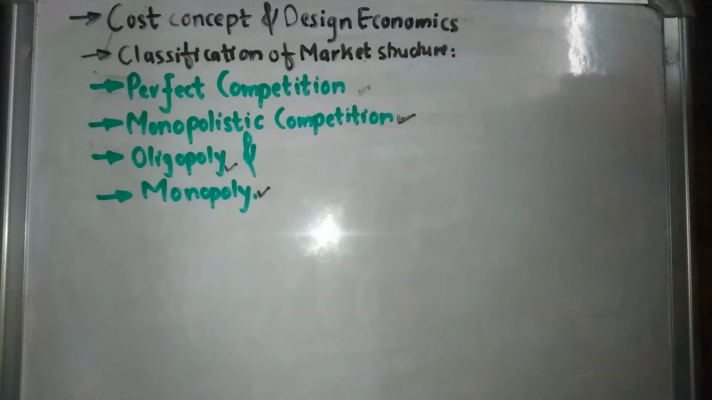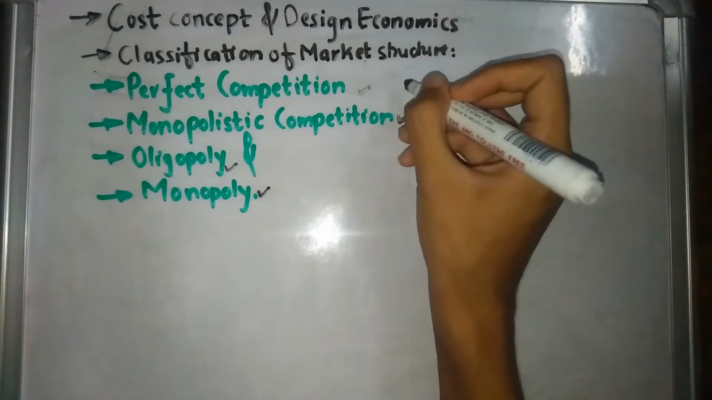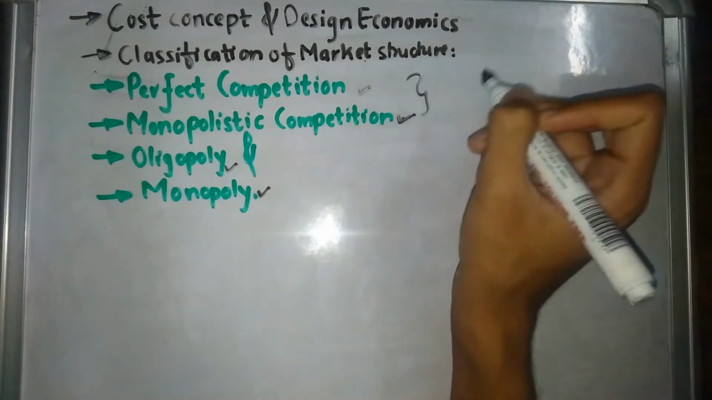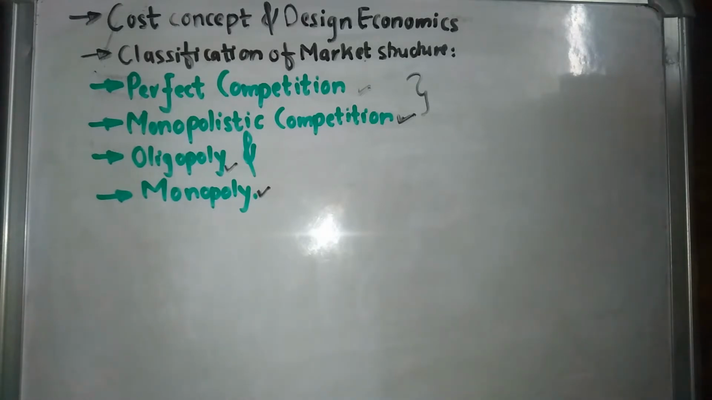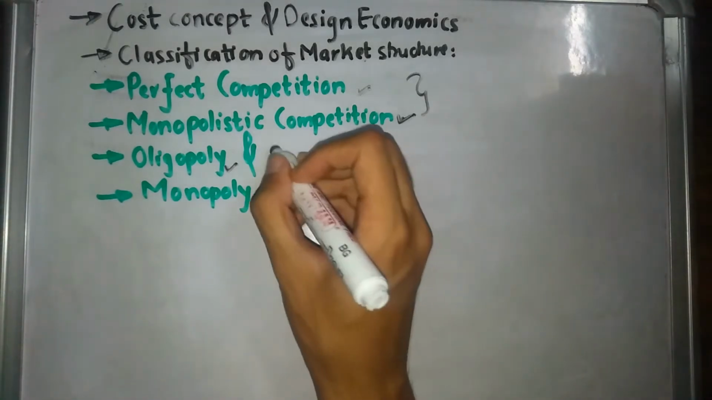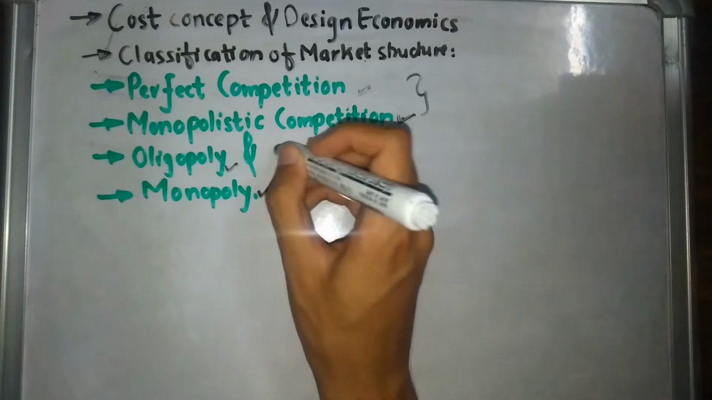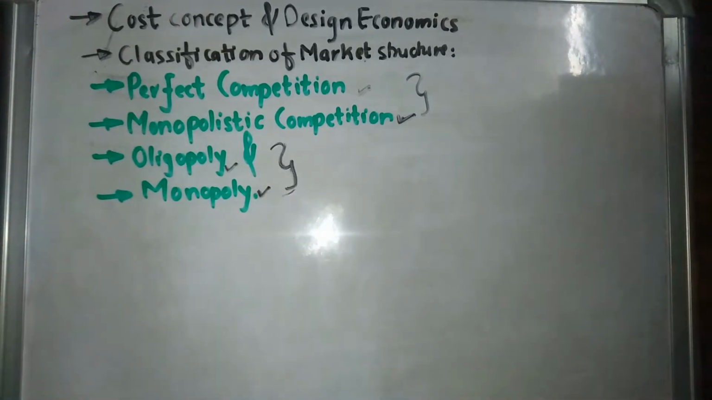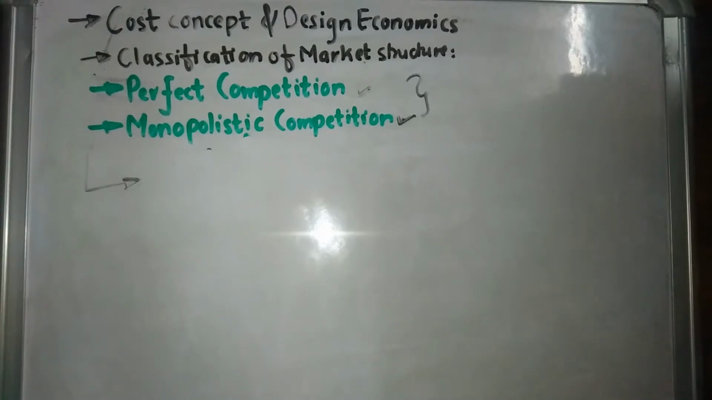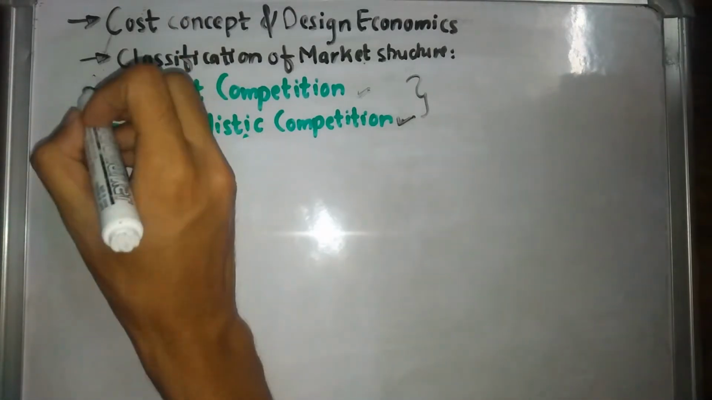Firstly, perfect competition and monopolistic competition are quite related to each other. They just have slight differences, while oligopoly and monopoly also have quite a few similarities, and they are just a bit different from each other. So first, let's talk about perfect competition and monopolistic competition. In both cases, there are a large number of buyers and a large number of sellers. But firstly, let's focus on perfect competition.